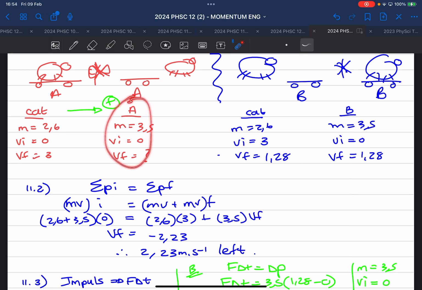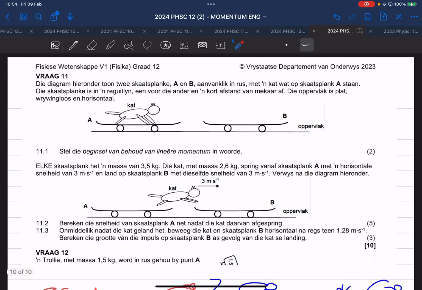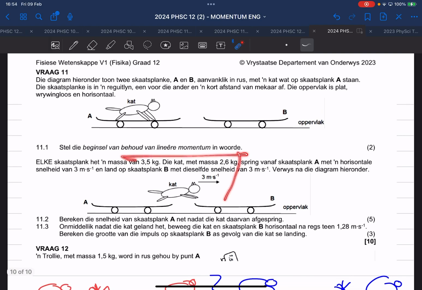So I'm looking at this first scenario where I have cat on skateboard, cat off skateboard. That is my thing. Right, so because I have two objects, cat, skateboard, because there's impact, there's collision, and because there's before impact, after impact, wet van behoud van lineaire momentum. Ook 'n ander clue is the answer definition, so I think I must use it.